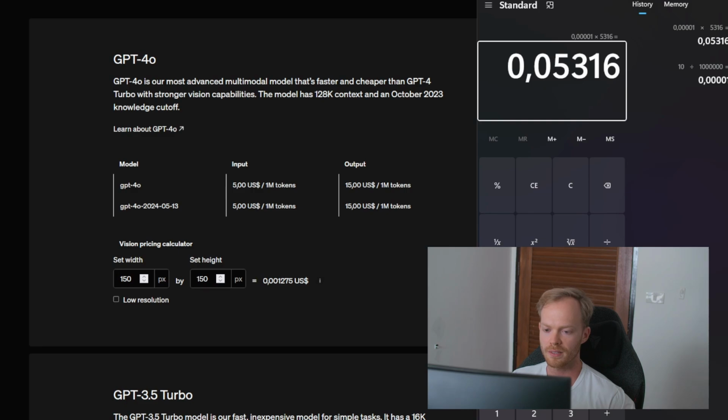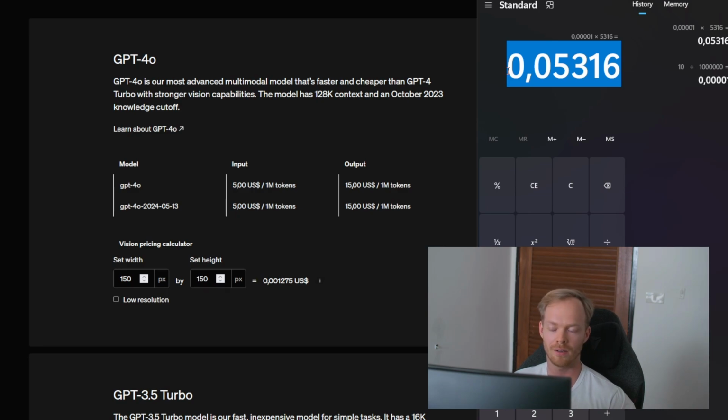So the price to actually have that conversation that I just showed you, if my calculation is right, and let's say we take the average here, so we take $10 per 1 million tokens approximately, so that's going to be 0.05316 cents. So basically it's not a lot.